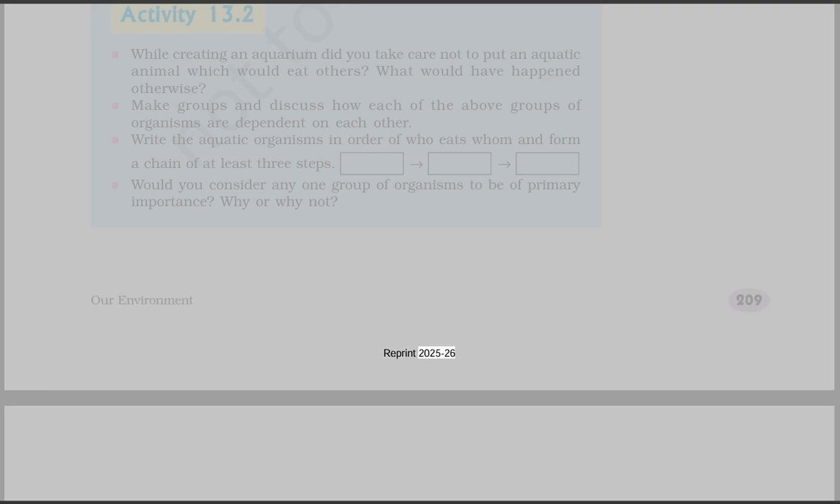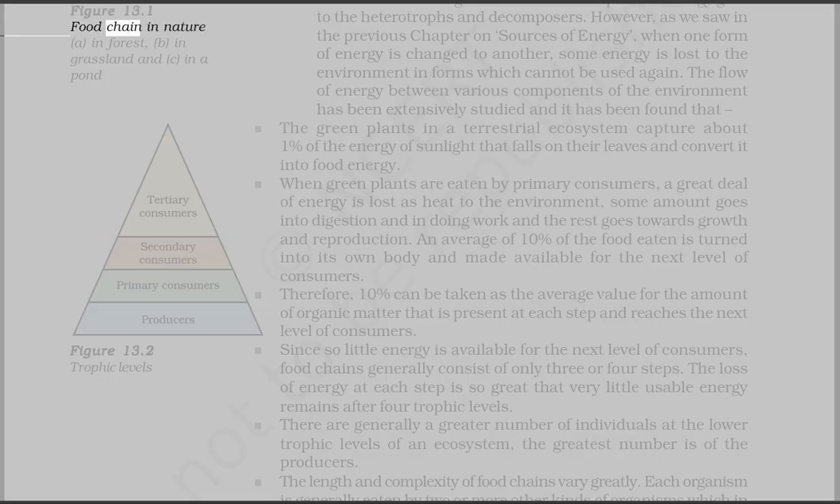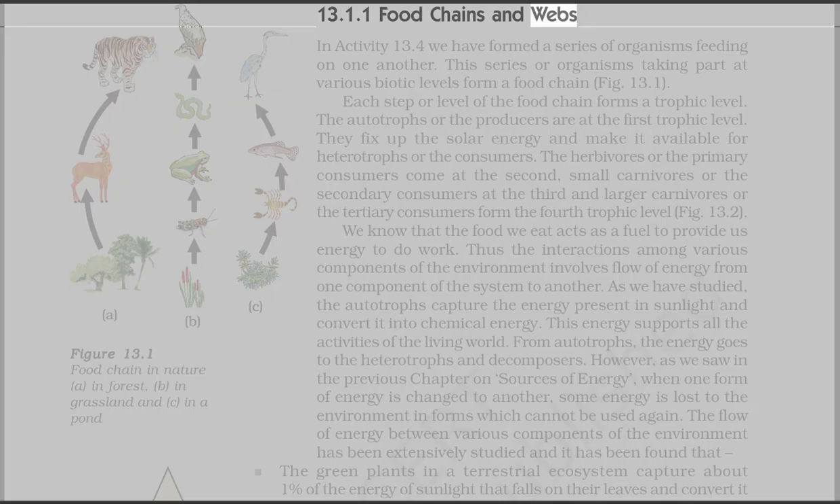Figure 13.1 Food chain in nature, A, in forest, B, in grassland, and C, in a pond. Figure 13.2 Trophic levels. 13.1.1 Food chains and webs. In Activity 13.2 we have formed a series of organisms feeding on one another.